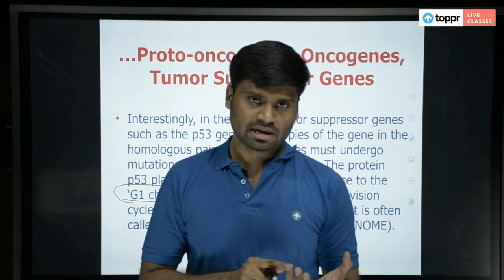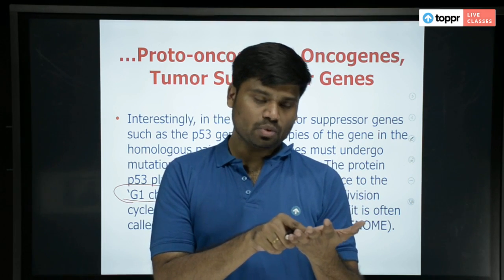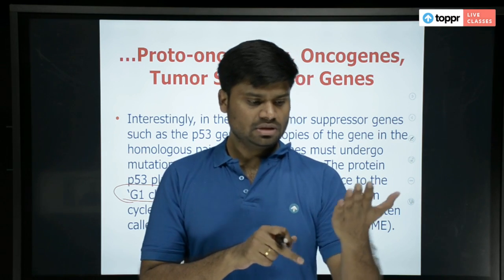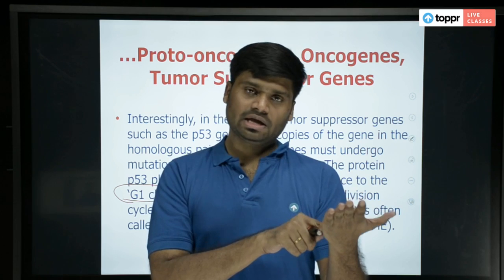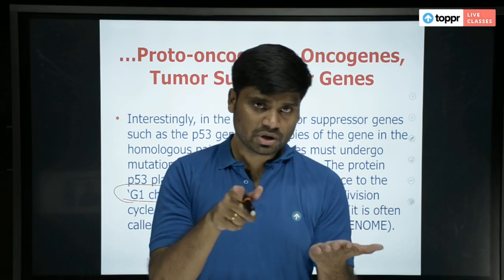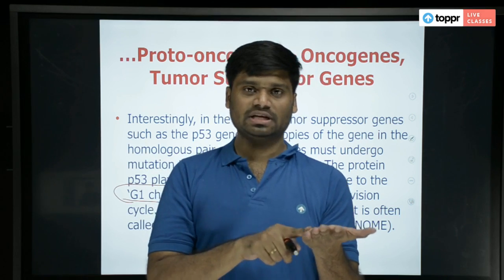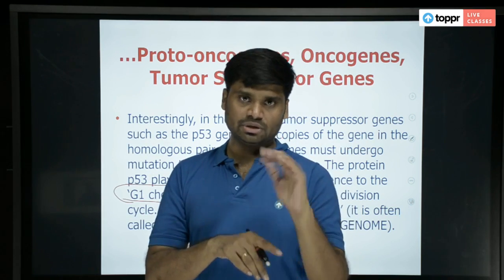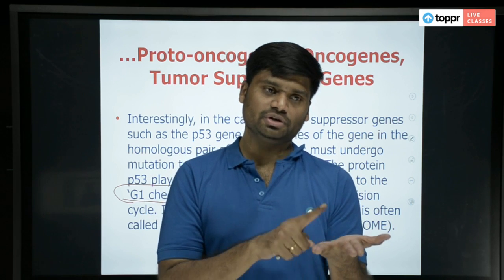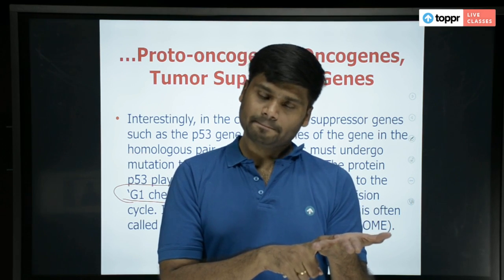Let us imagine some cell has a DNA which is damaged. What do you think the P53 gene will do? You know what it does? It tells, your DNA is damaged here, I cannot allow you to enter S phase. Because if you go into S phase, you'll double your DNA, then you'll enter mitosis and you'll become large numbers, which I don't want to happen. So the only solution for you is you have to die. That is what it does.